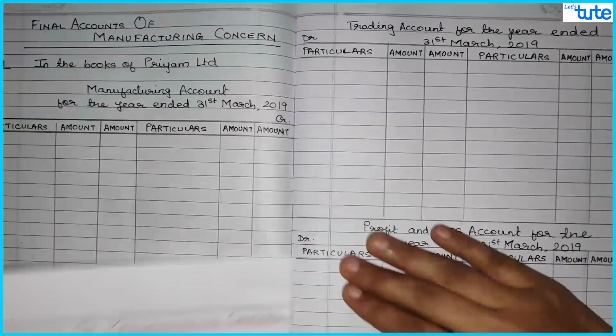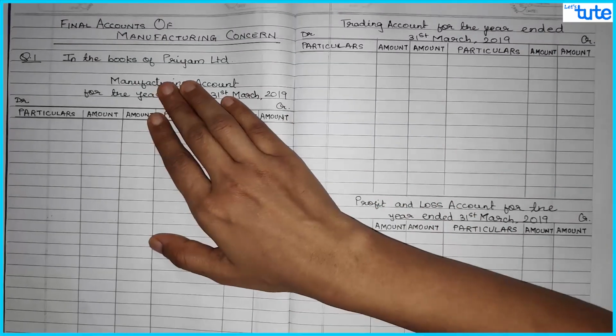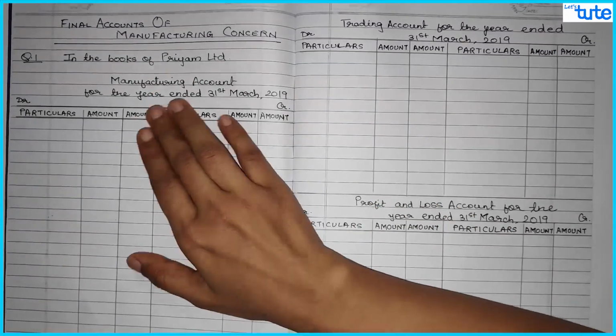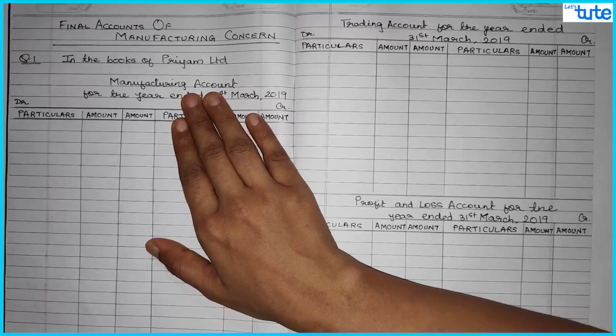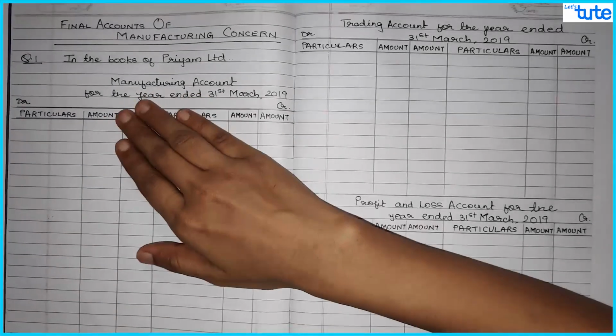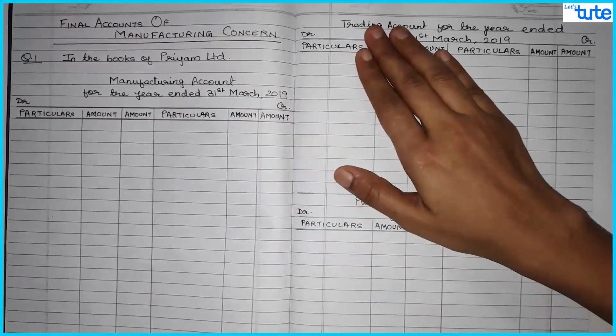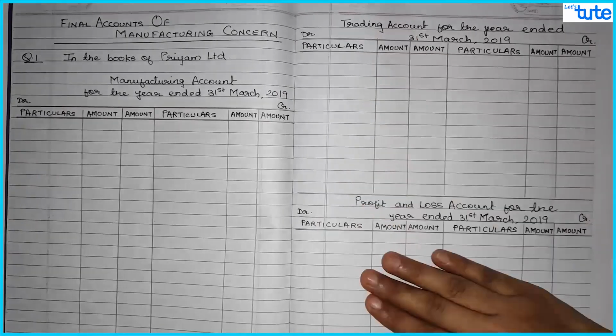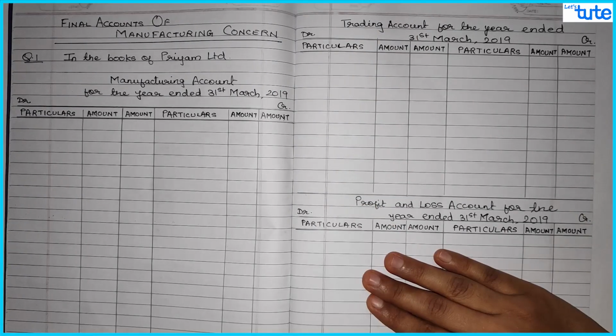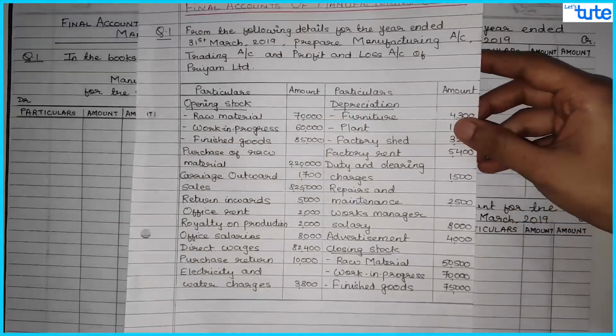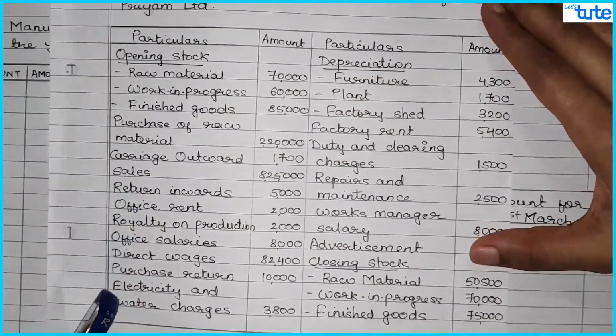So I have already prepared the format for the same, that is in the books of Prium Limited. Manufacturing account, now this is also a nominal account which is prepared for the year. So it is also for the year ended 31st March. Same trading account and profit and loss account for the year ended 31st March 2019. So basically, let's see the information which is given.